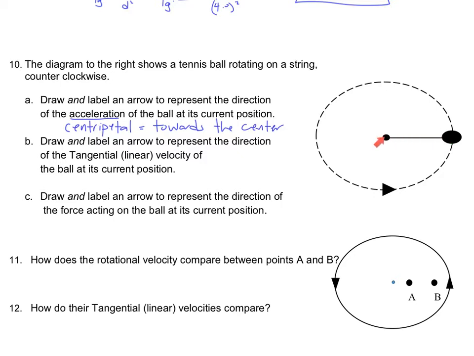So here's my ball, here's the center. My arrow needs to go towards the center. And I'll label this A, C. Now B, let's skip B for a second. Let's look at C. C says draw and label an arrow that represents the direction of the force. Well, again, because my object is traveling in a circle, this is a centripetal force. And centripetal means towards the center.